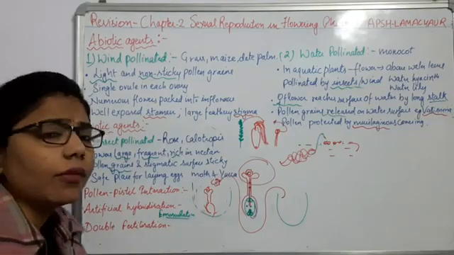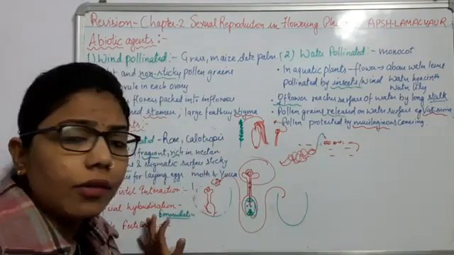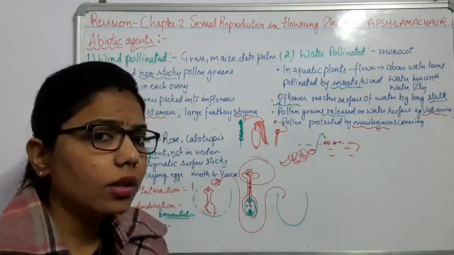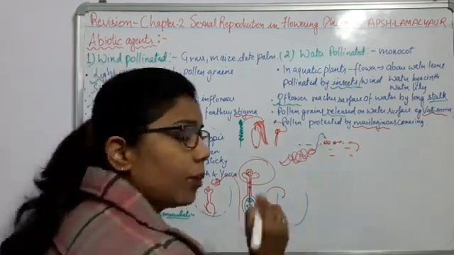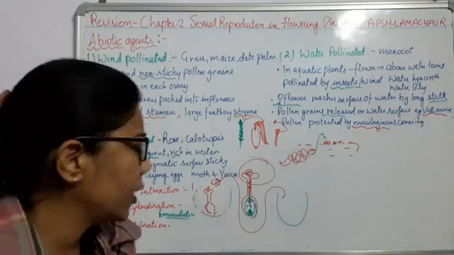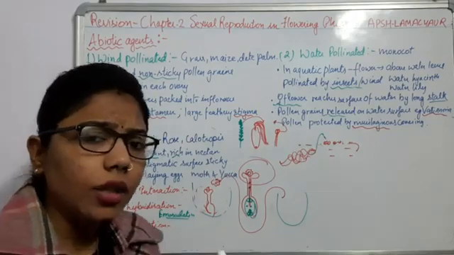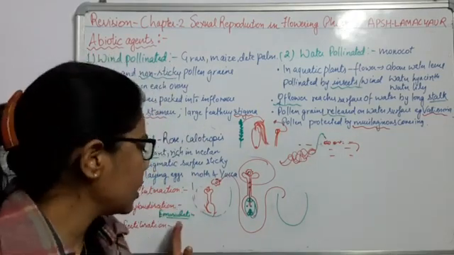Now, as I have said, there is the pre-fertilization event and the fertilization event. The fertilization event will be completed when there is a double fertilization, right? Double fertilization is when fertilization takes place between the male gamete as well as the female gamete. So we will discuss it in the later class.